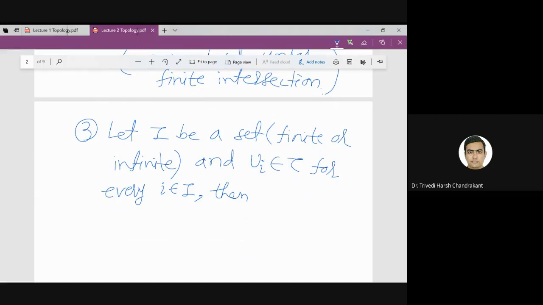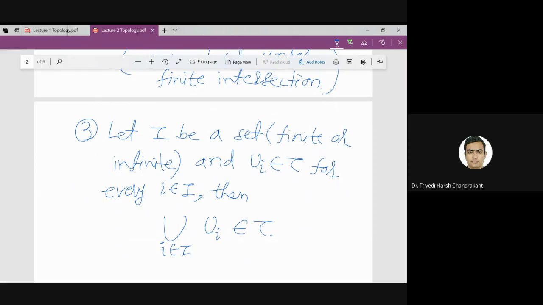That means I have a collection of sets in tau indexed by capital I, then the union of these sets also belongs to tau.